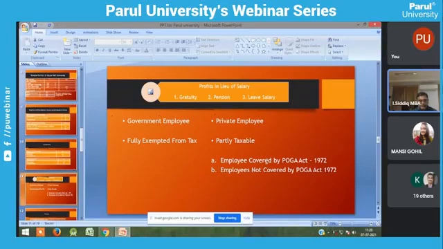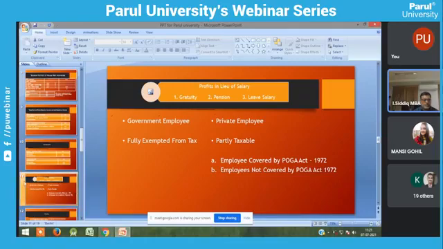Covered are employees who are working in large scale industries. For example, as I already told you, employees who are working in large scale undertakings, textile industries, those who are working in textile. These all come under the POGA Act. The employees not covered by the POGA Act are those working in shops and establishments, small shops with a minimum of 10 employees in a particular organization. These come under the employees not covered under the POGA Act 1972.